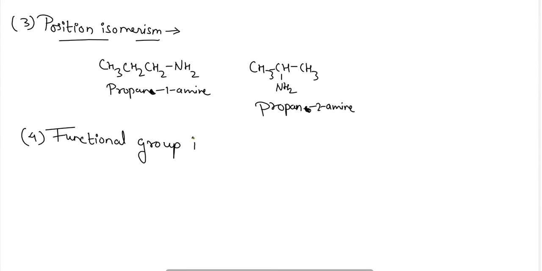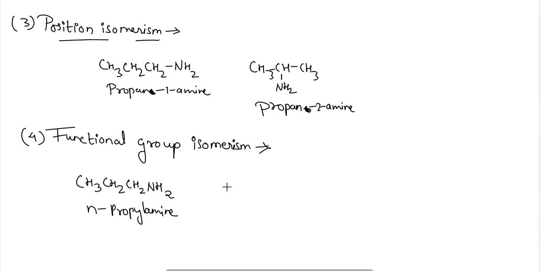In functional group isomerism, we can see that the amine can be written as n-propylamine, while the same molecular formula can be used for writing ethylmethylamine, that is a 2-degree amine.